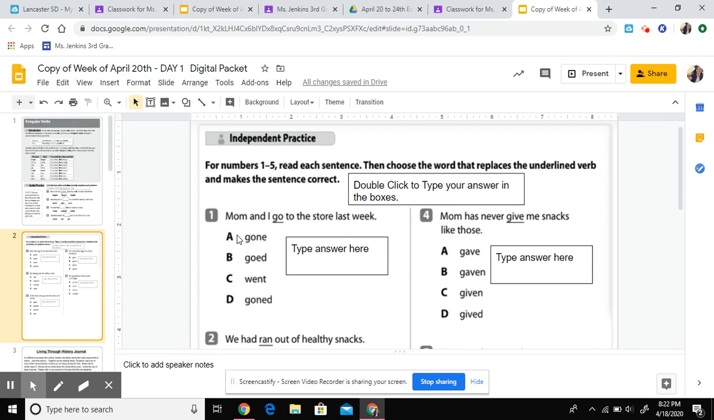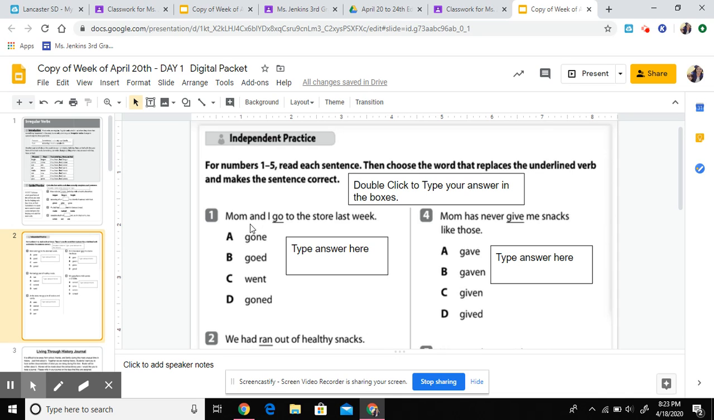You're going to just choose which word goes best with the sentence. So it needs to replace the underlined word. So number 1, Mom and I go to the store last week. That sentence would make sense if it was just Mom and I go to the store a lot. But because it was in the past tense, like it happened last week, it's not go, so it's going to be past tense.